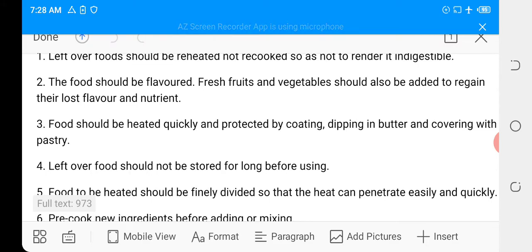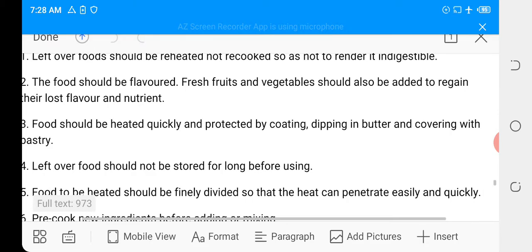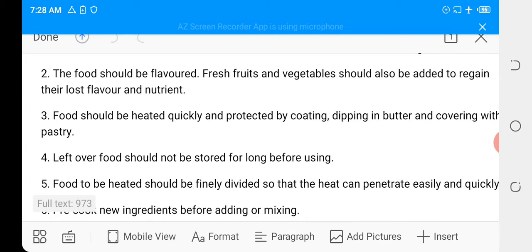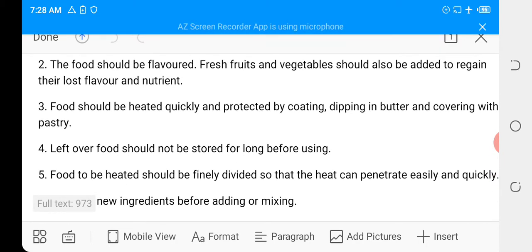3. Food should be heated quickly and protected by coating, dipping in butter and covering with pastry. They should be reheated quickly by coating. You can coat with egg, then dip in butter and cover with pastry. That is, you can make fish in batter or chicken in batter. Good.